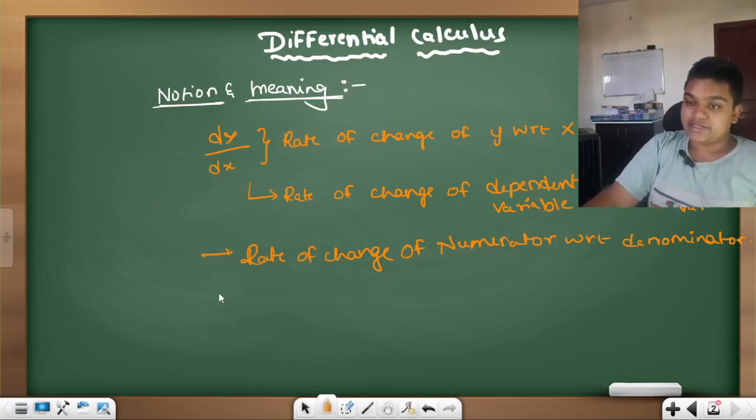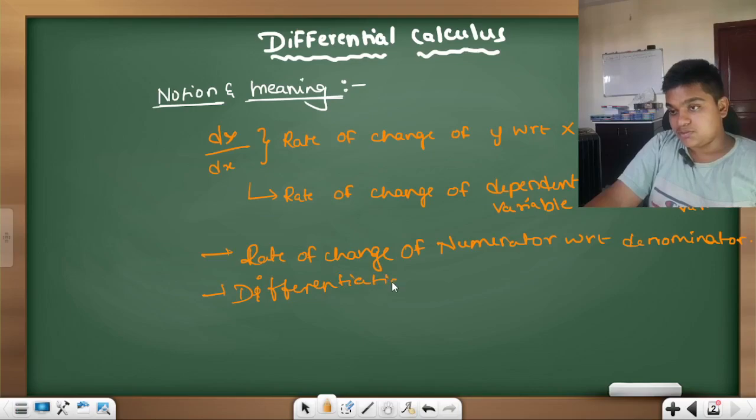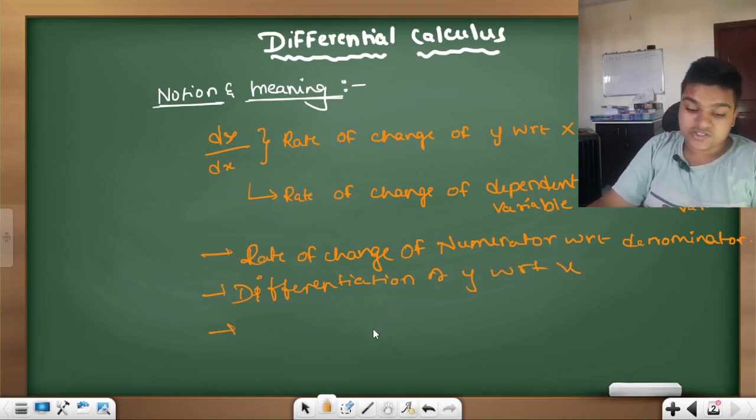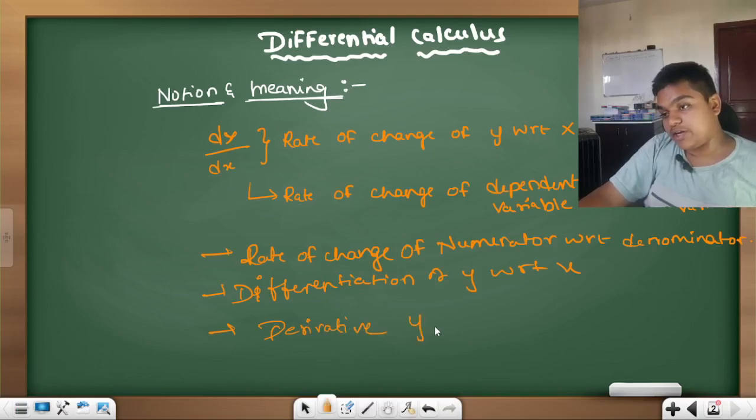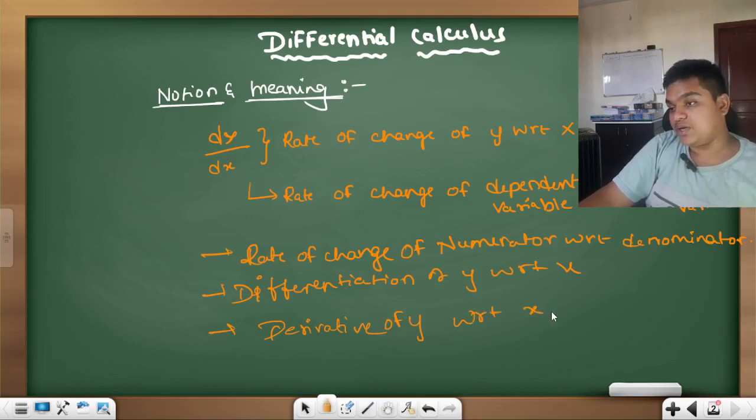I can also write it as differentiation of y with respect to x. Very clear. I can also write it as the derivative of y with respect to x.